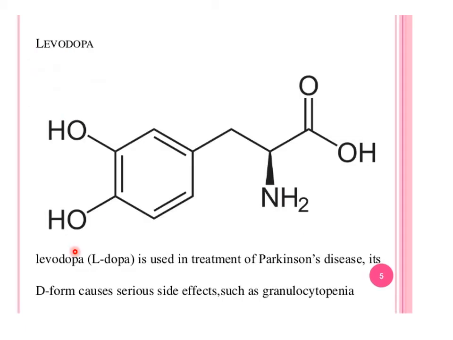This is levodopa. Levodopa, L-dopa, is used in the treatment of Parkinson's disease. In Parkinson's disease, sometimes when a person is working, he forgets what he is doing.